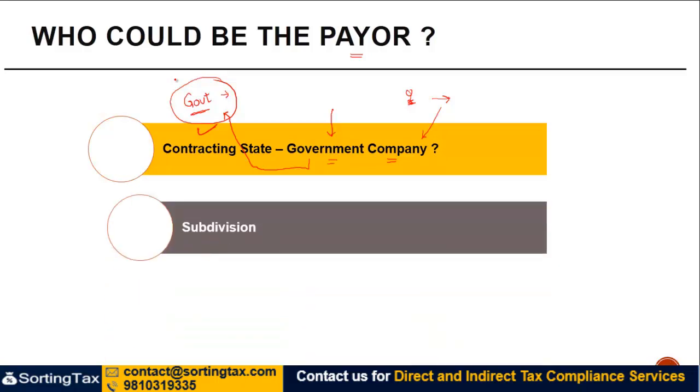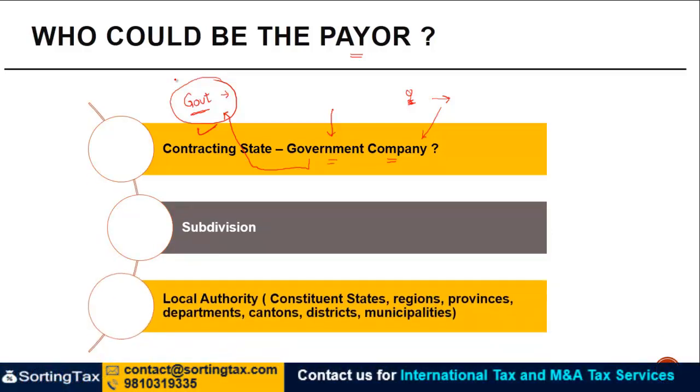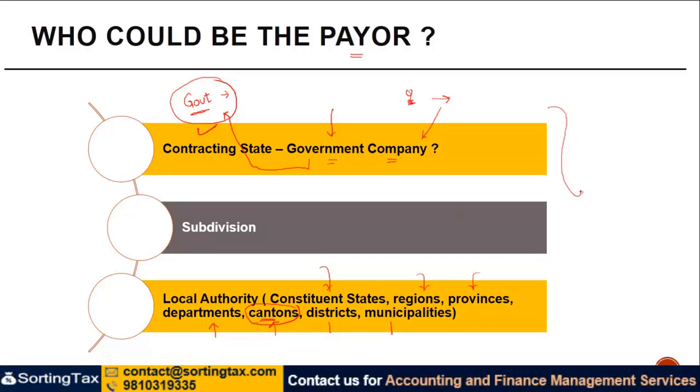A subdivision of the government, which could be, let's say, a state in the Indian context, or a local authority, which could be a constituent state, certain regions, provinces, departments, cantons. Cantons may not be relevant in the Indian context, but they exist in Switzerland, as do districts or municipalities. If any one of them makes payment for remuneration other than pension, it will be covered under Article 19, provided other conditions are satisfied.